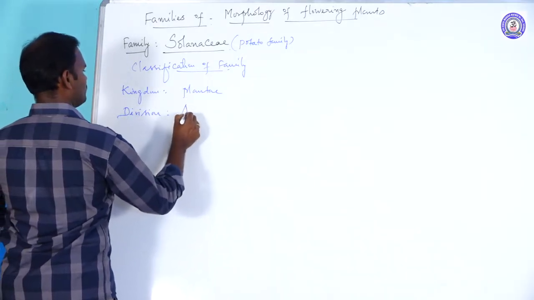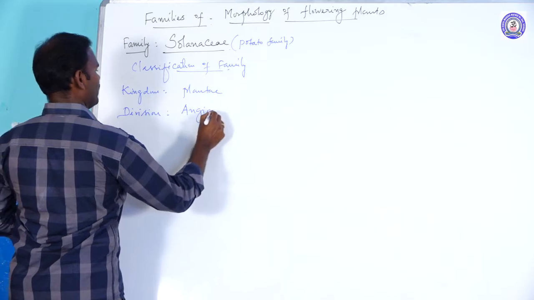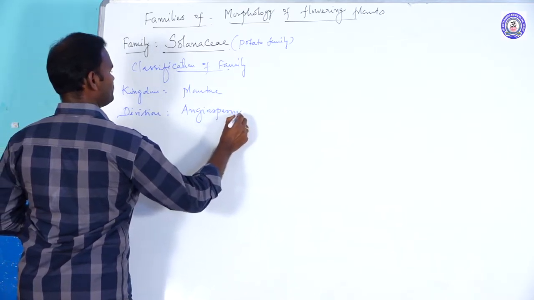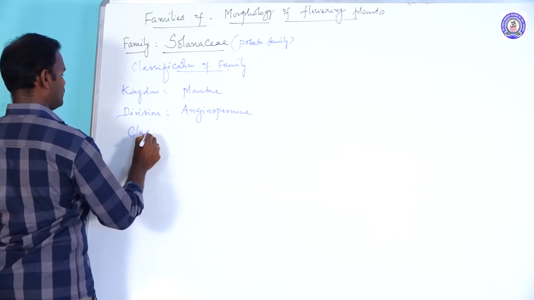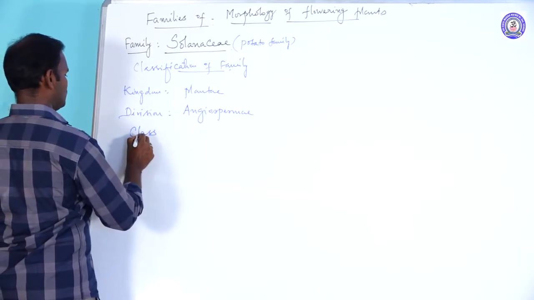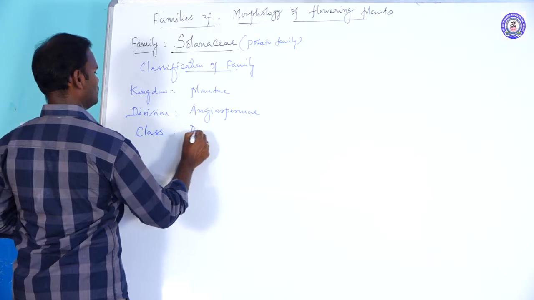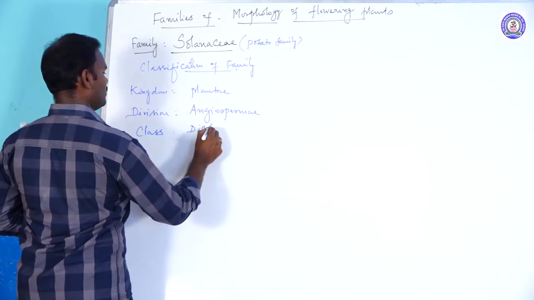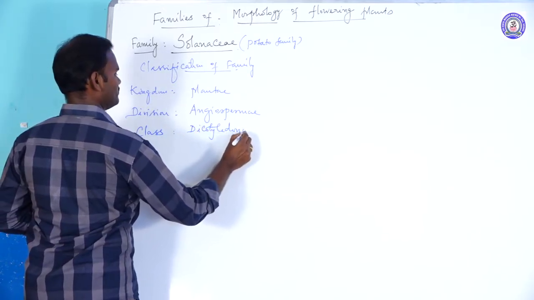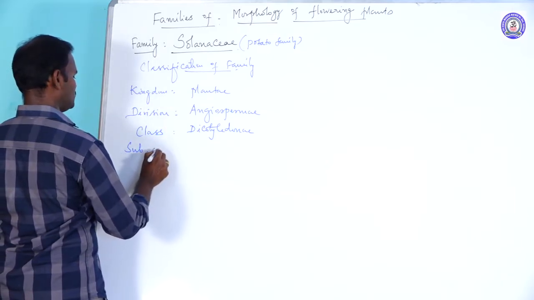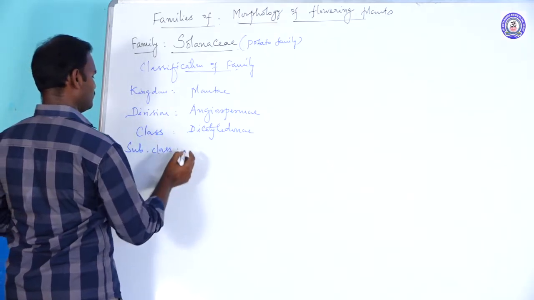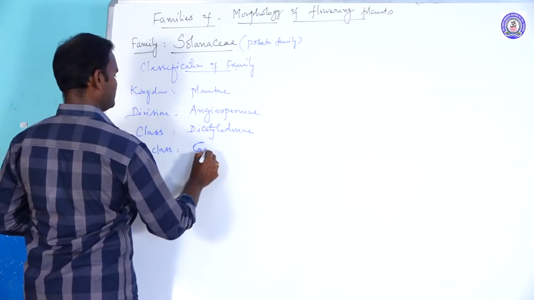Division Angiospermae. Class Dicotyledonae. Subclass Gamopetalae.